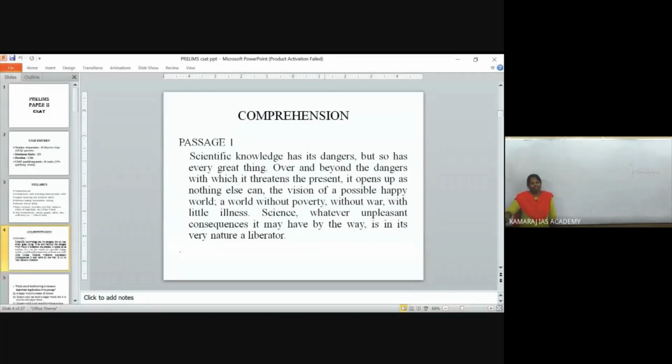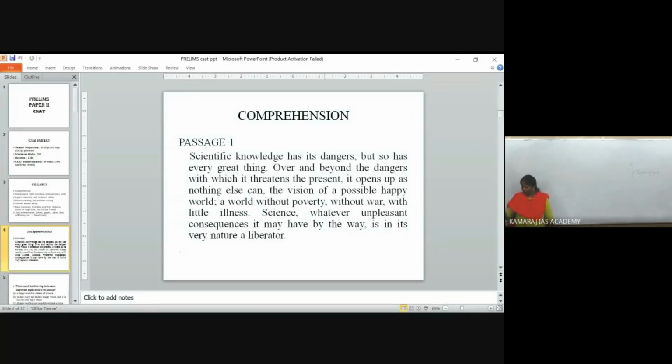Scientific knowledge, or science, has both a positive part as well as a negative part, right? So go through once. Scientific knowledge has its dangers, but so has every great thing. Over and beyond the dangers with which it threatens the present, it opens up as nothing else can the vision of a possibly happy world, a world without poverty, without war, with little illness. Science, whatever unpleasant consequences it may have, is in its very nature a liberator.